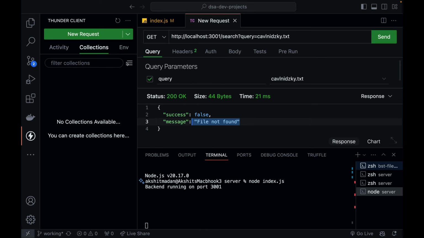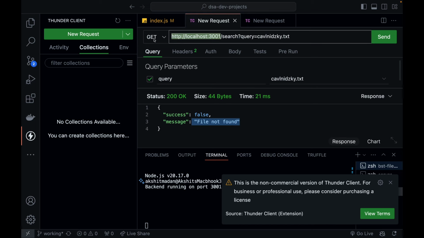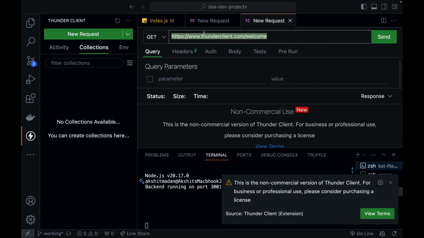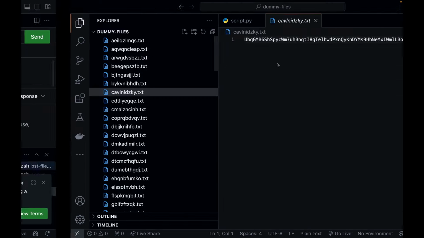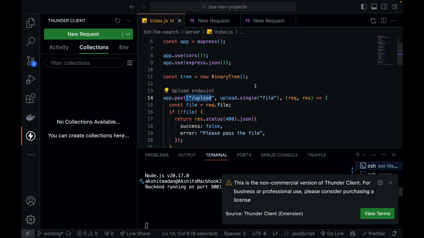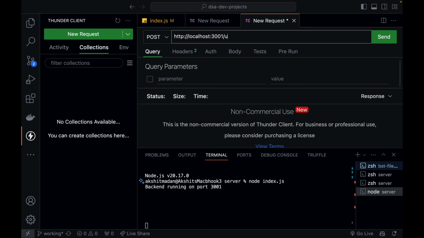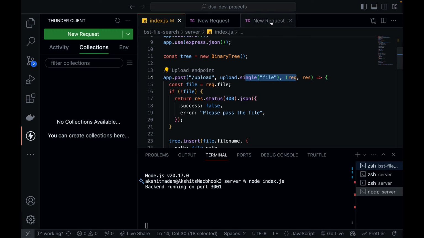Now let's try to upload the file. So I'll just save this API call, and I'll have a new request which will be having the same base end URL. So I'll just go over here. I'll make it a post call. I'll save it. And you can see in my index.js, for uploading a file, I just need to hit /upload. So /upload, and all I need to do is, if you can see in my index.js, all I need to do is upload a file in this request.